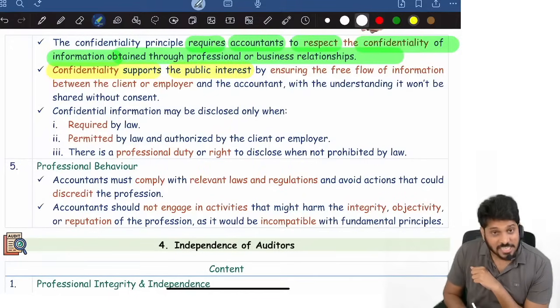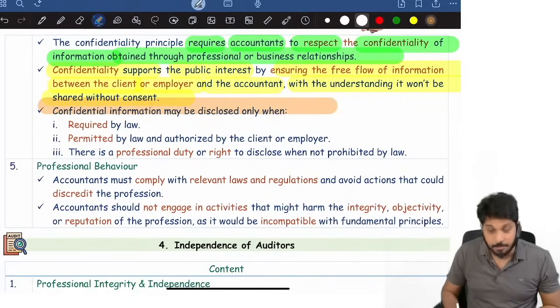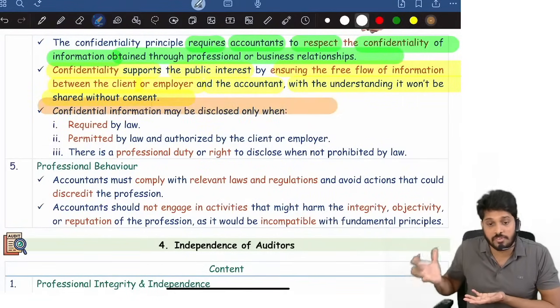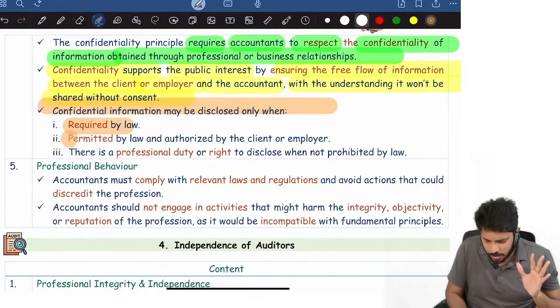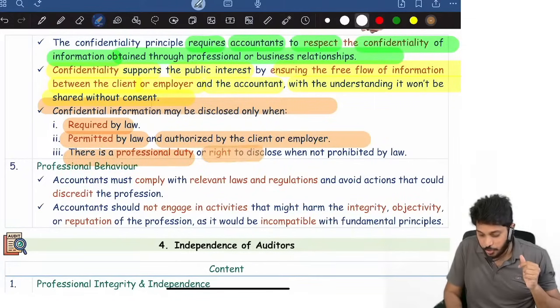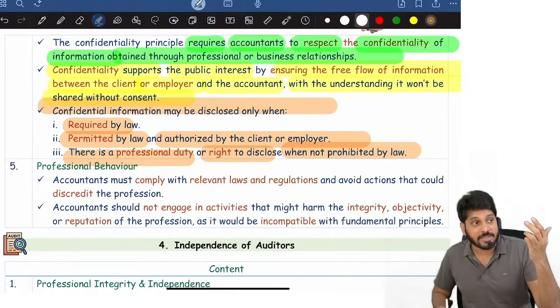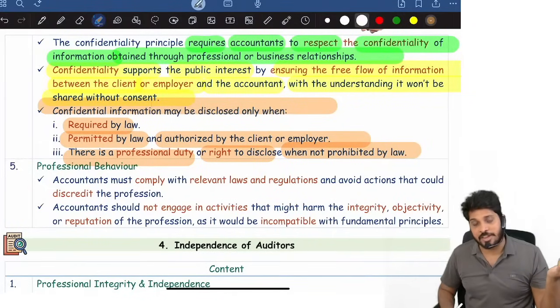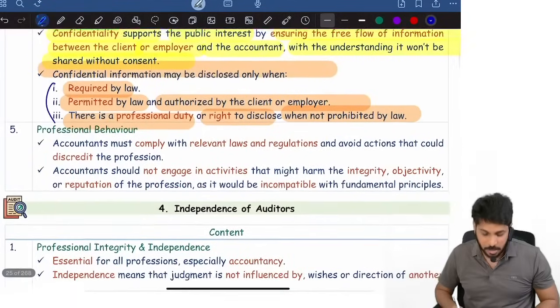Confidentiality supports public interest by ensuring free flow of information between client or employer and accountant, with the understanding that it won't be shared with anybody without their consent. Confidential information sometimes we will disclose, sometimes we don't have to comply with confidentiality. Sometimes there is a requirement in law or it is permitted in law and authorized by the client, or there is a professional duty or right to disclose if not prohibited by law. For example, NFRA is conducting a review on us and is asking about my client data, I have to disclose, I don't have another option. So in these 3 cases I can disclose even though there is a confidentiality principle.